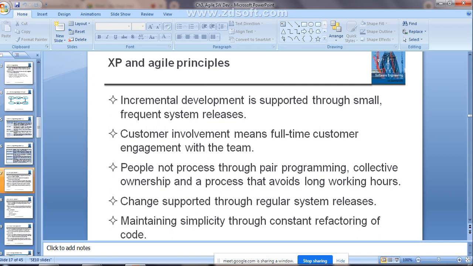Maintaining simplicity, this particular principle of the agile method, will be supported through the constant refactoring of the code. Already you have said, refactoring indicates what? You are going to change the code continuously to get improvement within the code, right? You are going to refactor the code continuously as a developer, so through that you maintain the simplicity of your code. Clear, guys? Getting the thing?